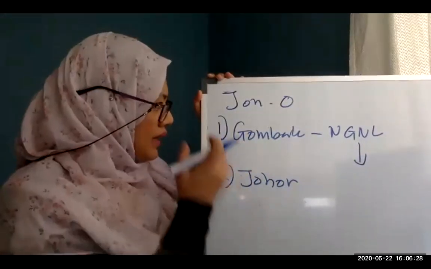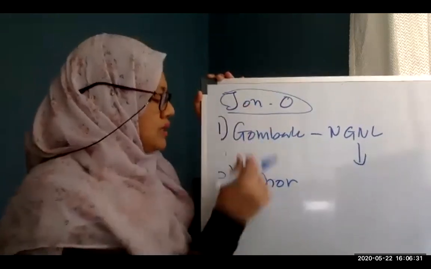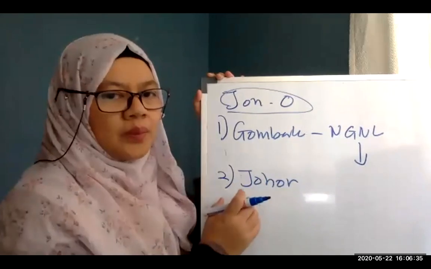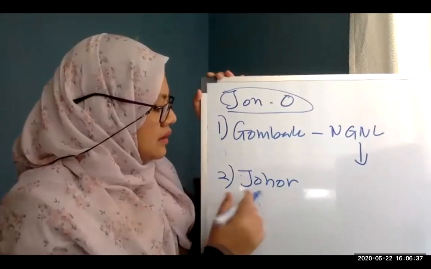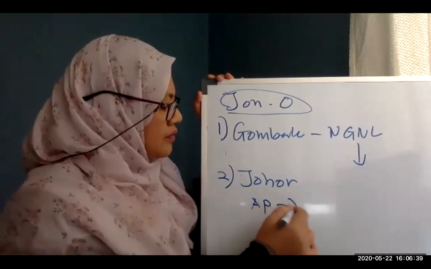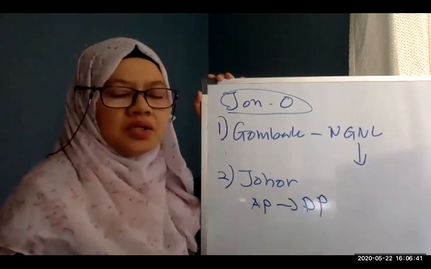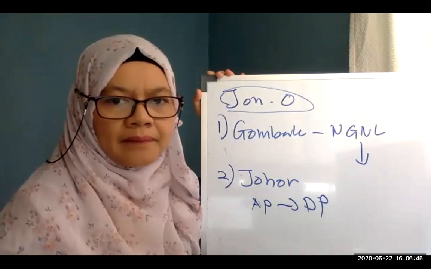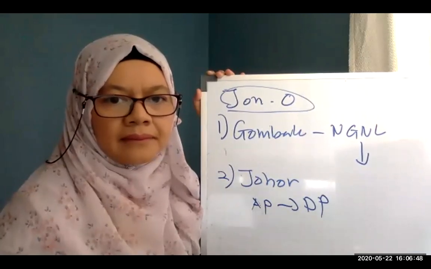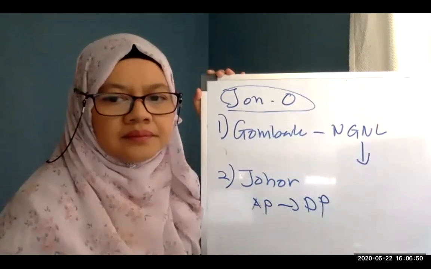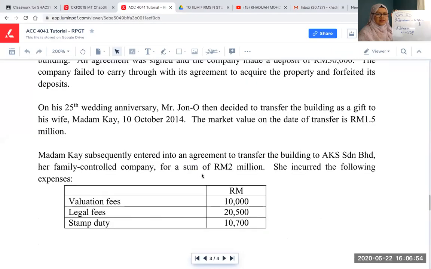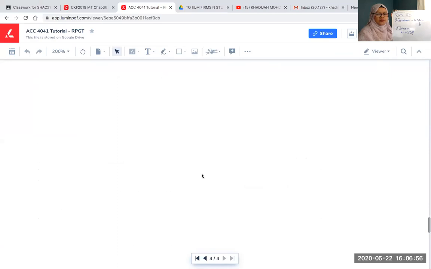Okay, now we have another property for Mr. John O, which is the Johor property. So this one is very straightforward. Can you just compute what is the AP and DP of the property in Johor? So let's look at the question again. Okay, so let's look at the property in Johor.